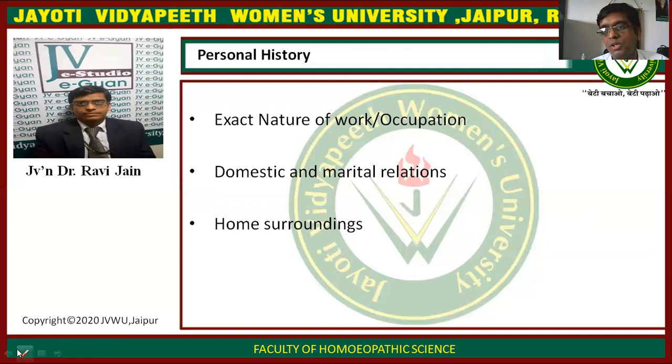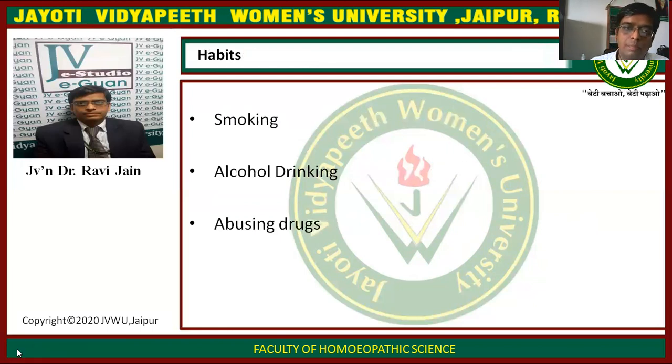Does the patient belong to a good community, what kind of people are living around him, whether there is a garden around his house or a slum around his house. You have to inquire about all those conditions. Because accordingly his personal history will be, and accordingly diseases can develop in the patient.